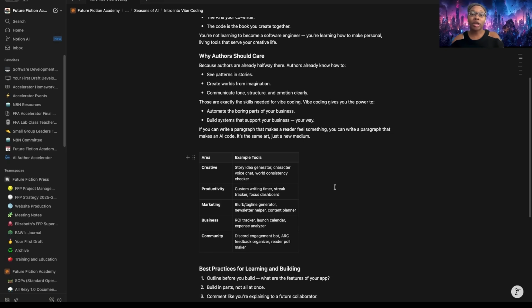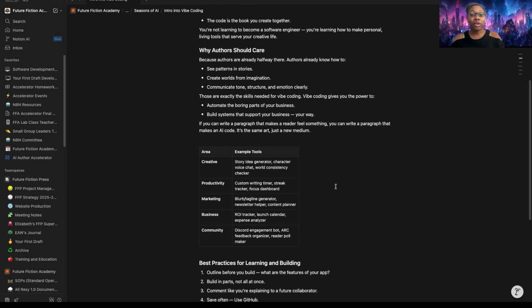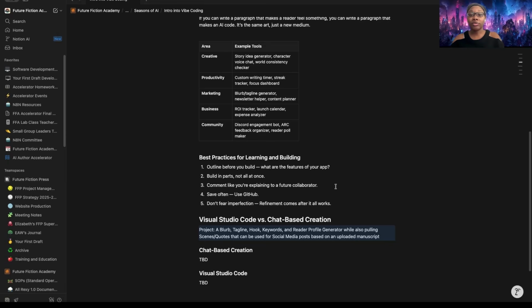Vibe coding gives you the power to automate the boring parts of your business, build systems that support your business your way. If you can write a paragraph that makes a reader feel something, you can write a paragraph that makes an AI code. It's the same art, just a new medium.